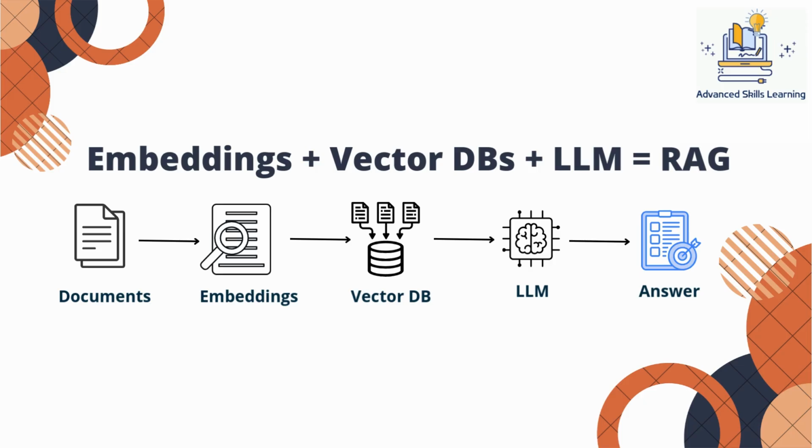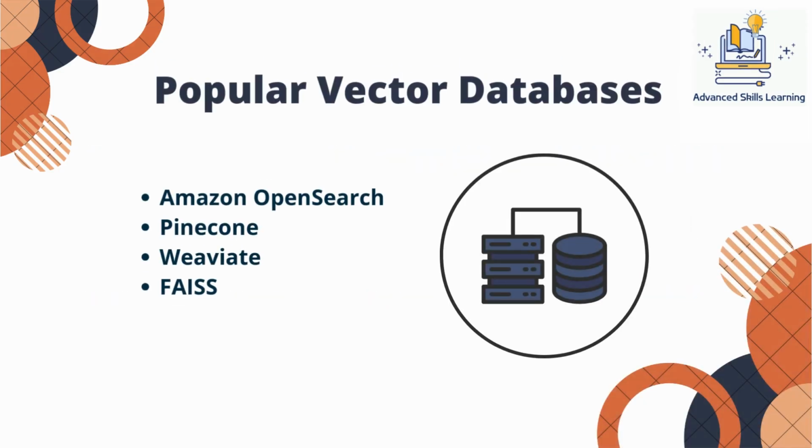Several vector databases are commonly used today. Amazon OpenSearch provides vector search capabilities integrated with AWS services. Pinecone is a fully managed vector database optimized for scale. Weaviate offers open-source flexibility with strong GenAI integrations. FAISS is a popular library for high-performance similarity search. Each option has different trade-offs depending on scale, cost, and architecture.